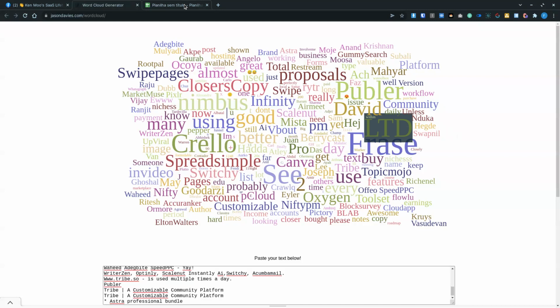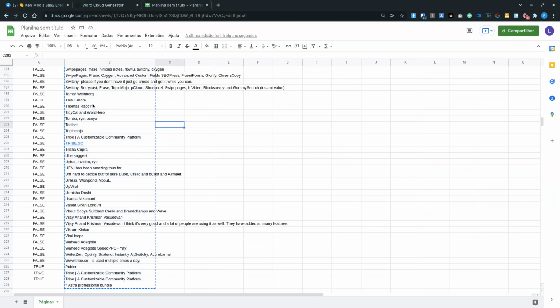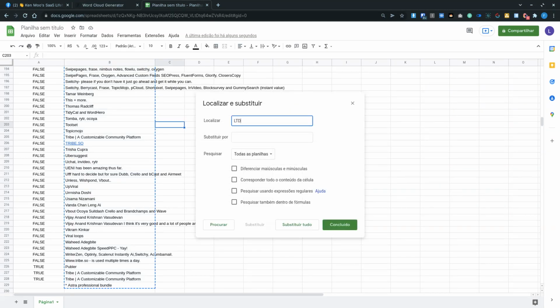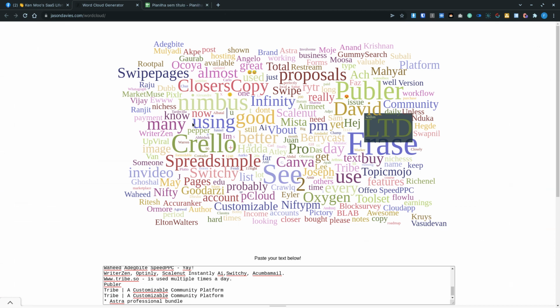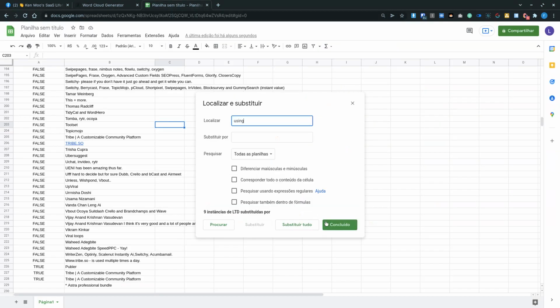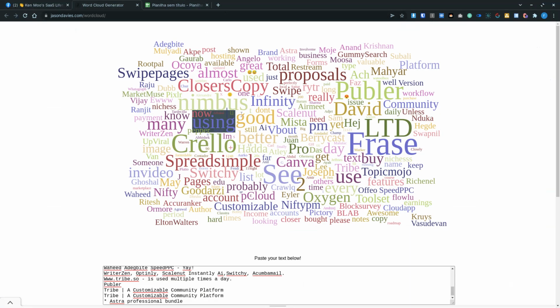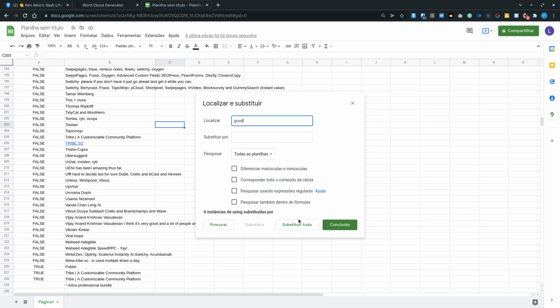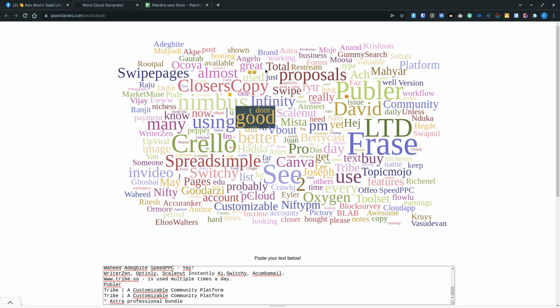So I'm going back to the list, and I'll replace LTD with nothing, and then replace all. Okay, let's see if there's another thing. Using, for example, should go out. I'm just removing it, and I'll replace everything. And then "good," for example, is something useless in this case. So I replace "good" with nothing. And well, "total," maybe another one.